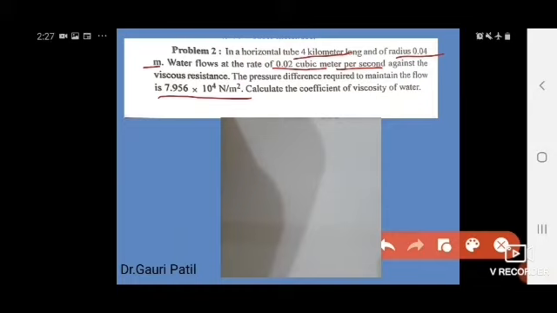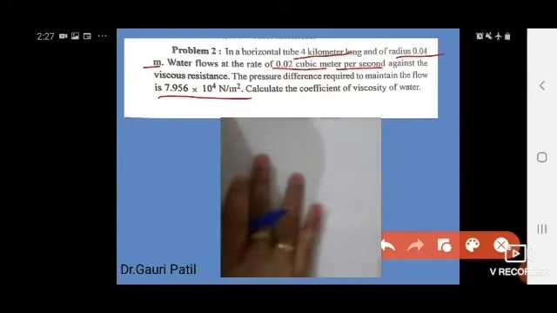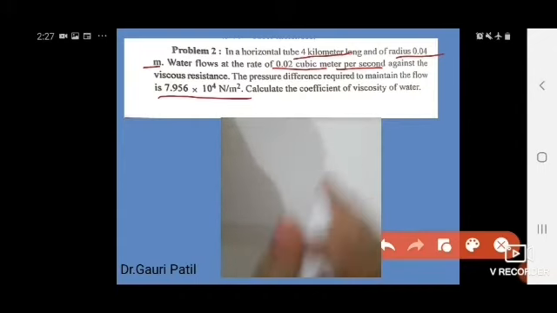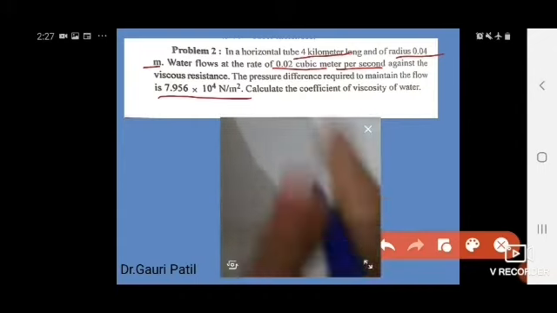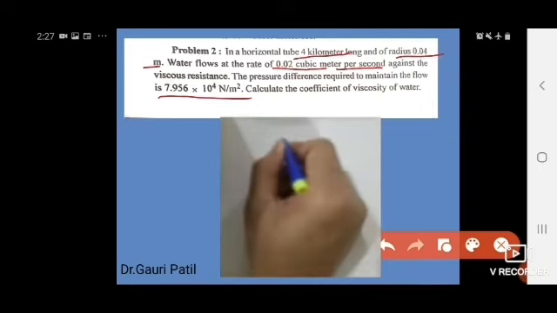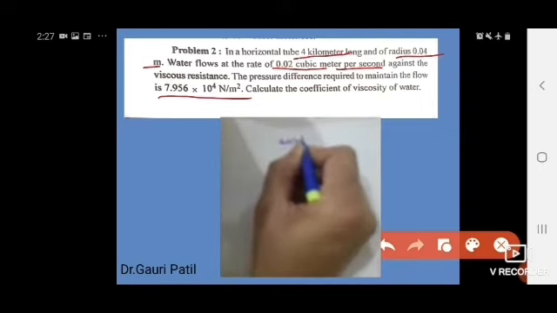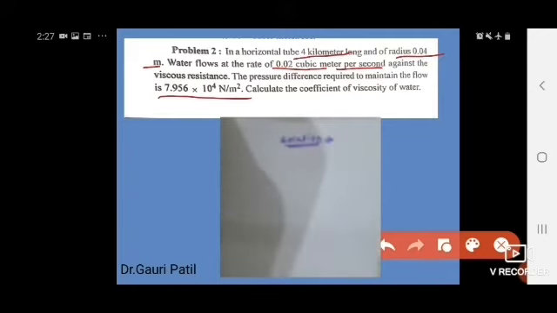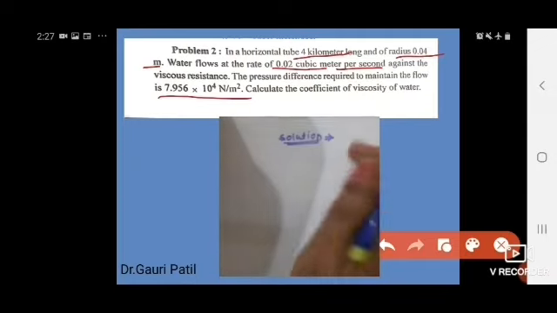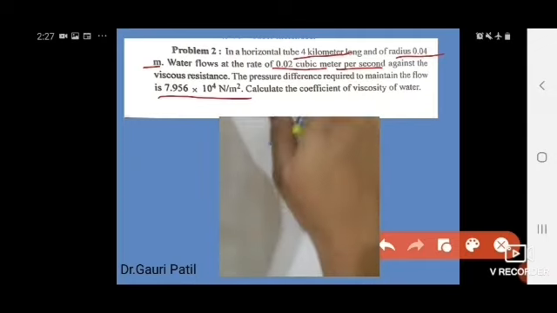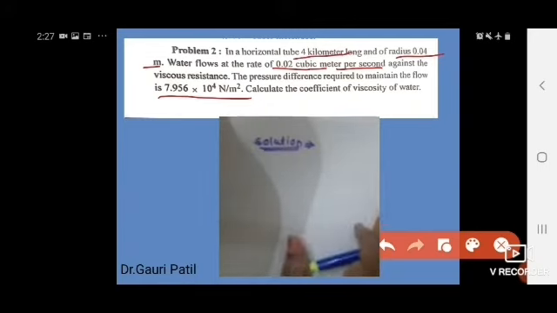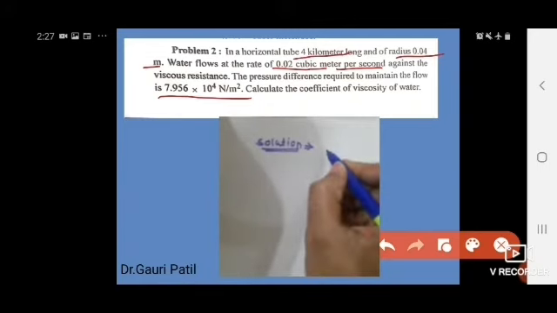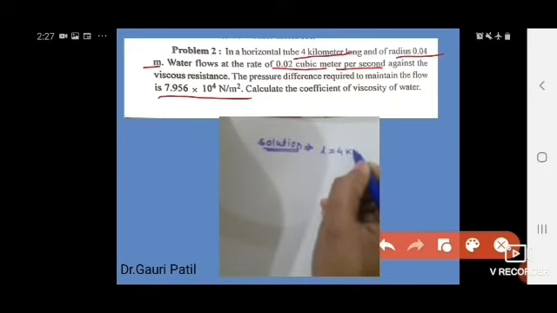So dear students, here we solve this example. Okay, solution of this problem is, yes, here we have the given values. First one is L. L is equal to 4 kilometer.